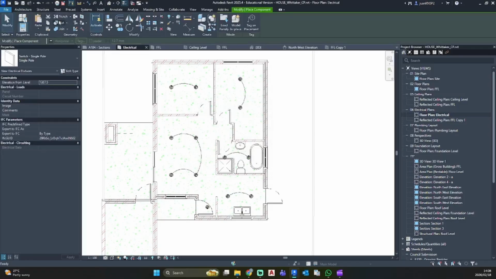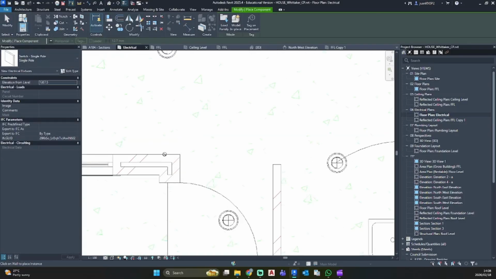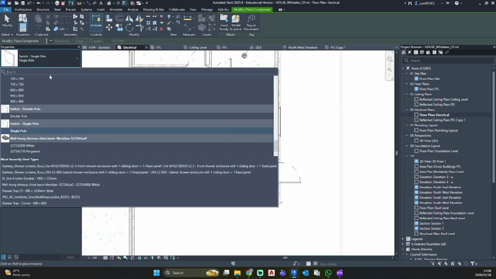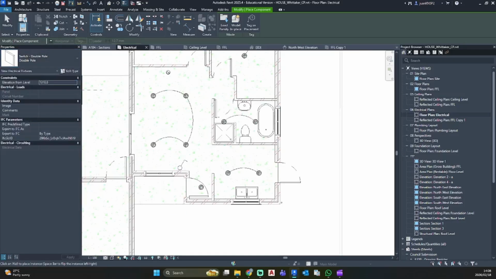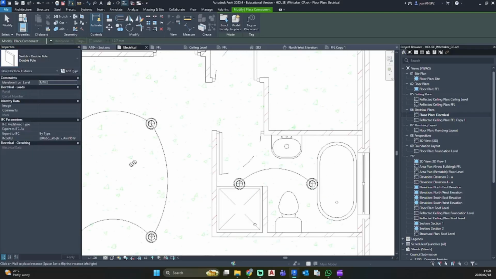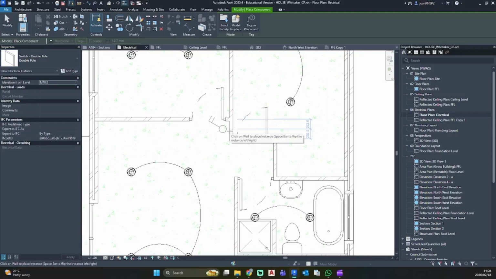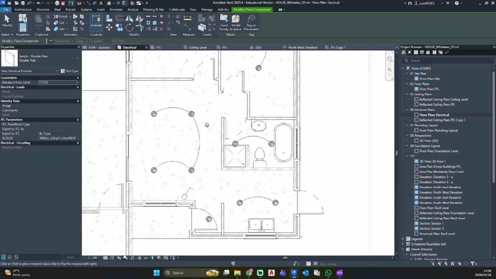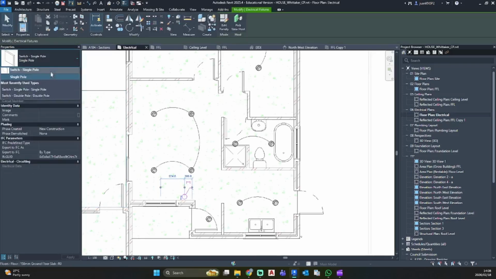So let's go component, and there is our switch single pole. So I'm going to put the single pole over there. And let's go check a double pole. I'm going to put the living room one over here. Let's put this one. I'm going to change this one to a double.